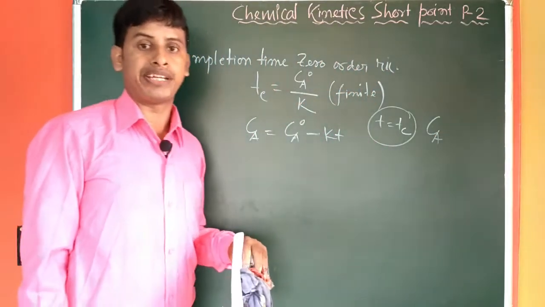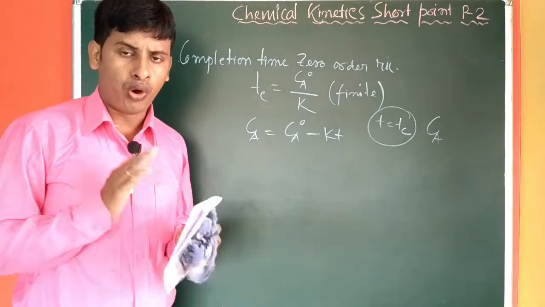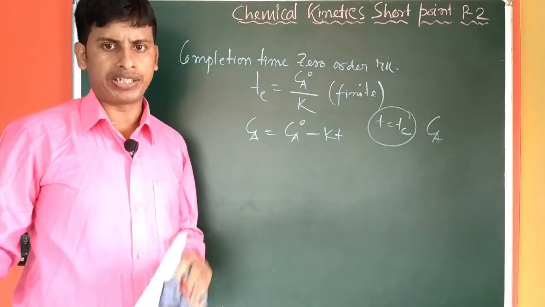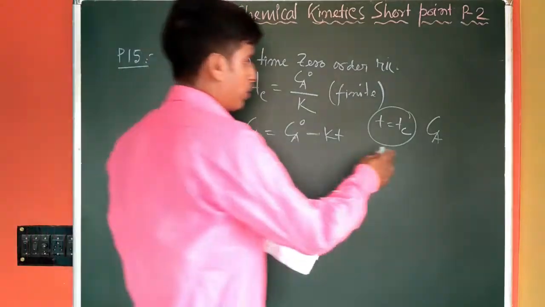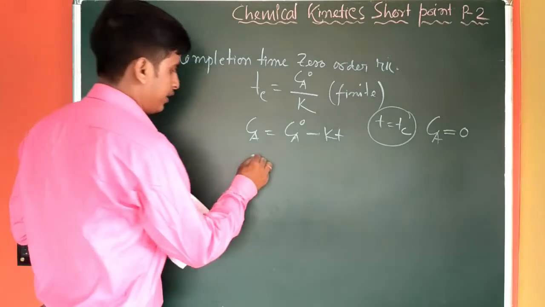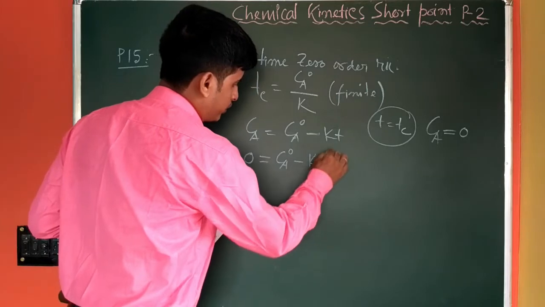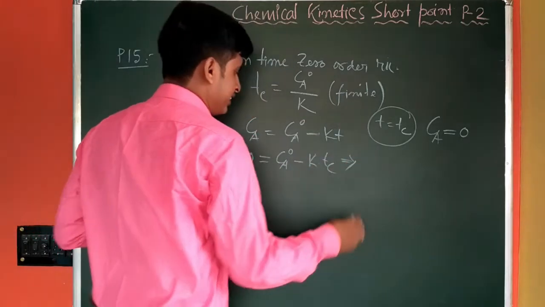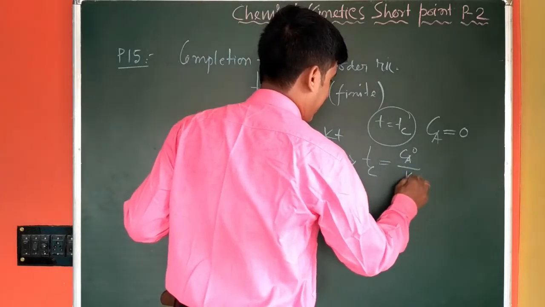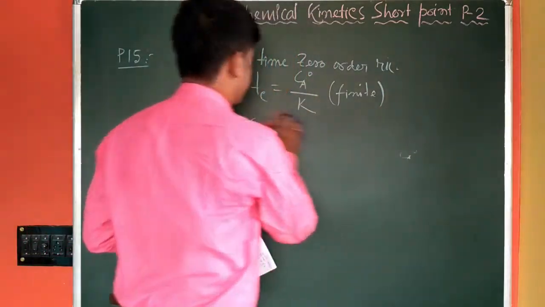That means concentration of the reactant. So at completion time, there will not be any amount of reactant species left to convert into product. So the value of Ca will be equal to 0. If we put this value here, this one is 0, and this is a constant value K into tc. By rearranging this equation we have tc equal to Ca0 by K. So that is the completion time for zero order reaction.